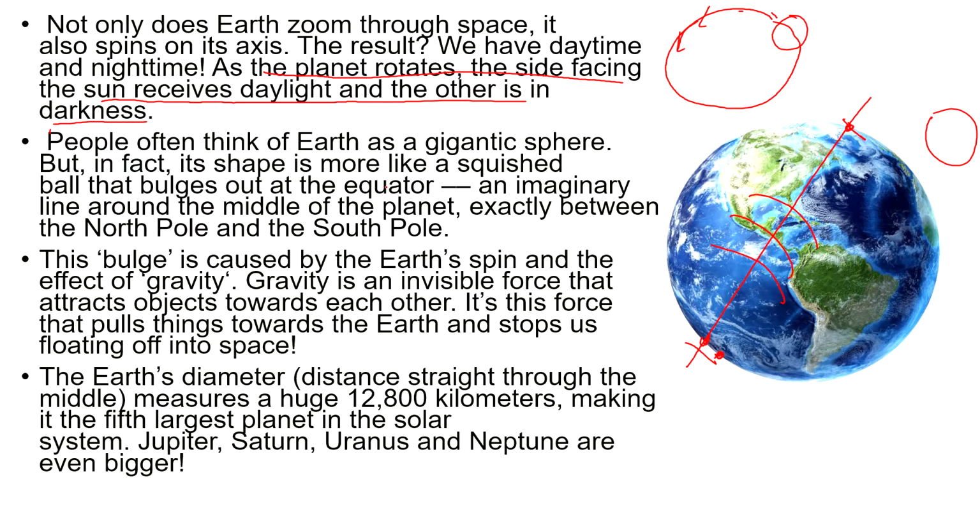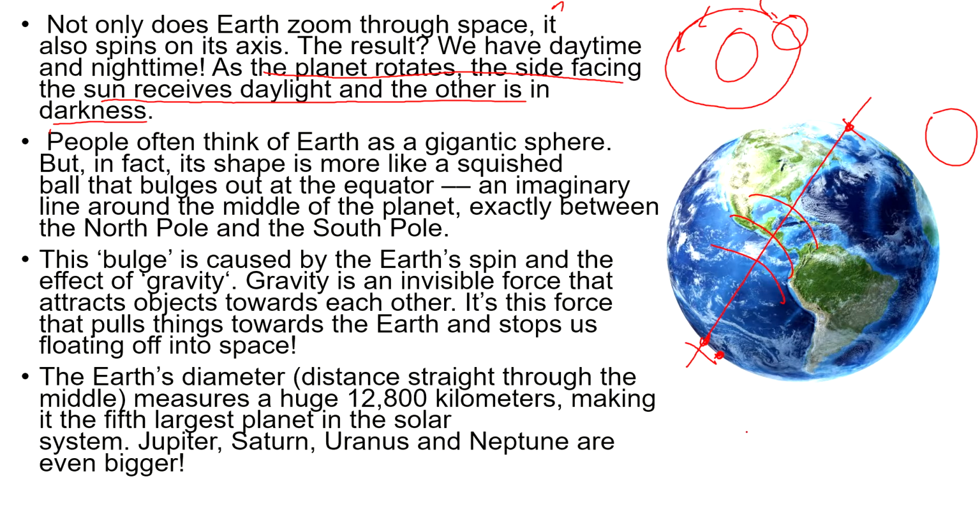So there's a difference between orbit and axis. I hope it's clear. Orbit is the path on which our Earth revolves around the Sun, and axis is the same point on which our Earth rotates on itself.